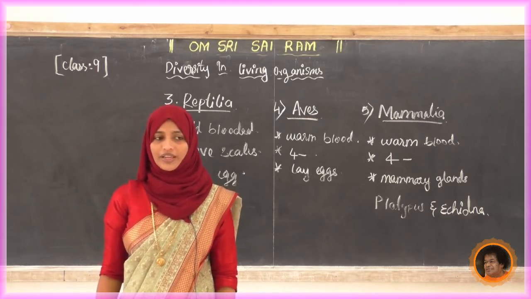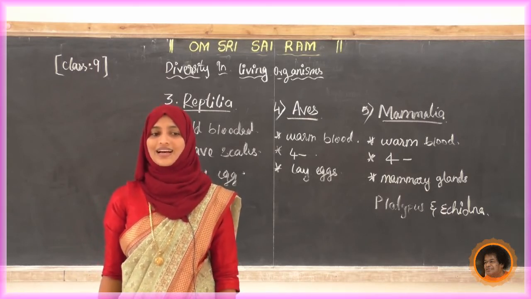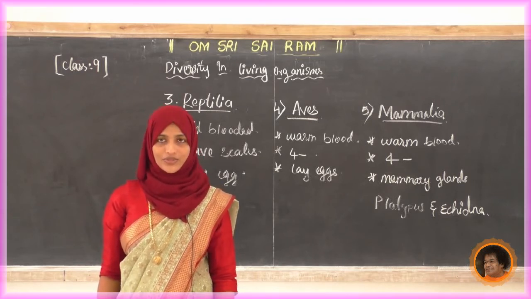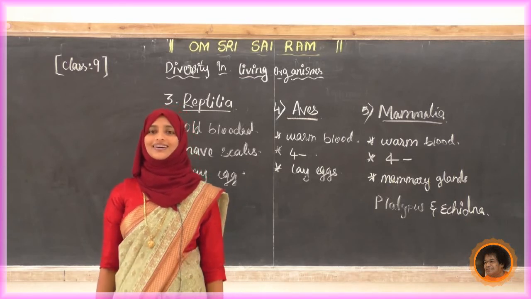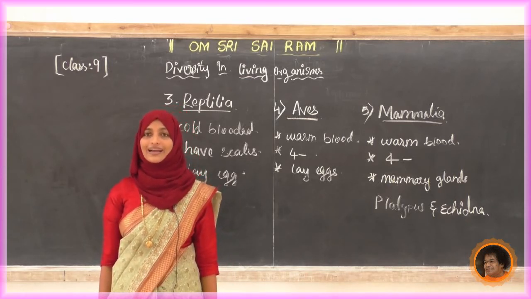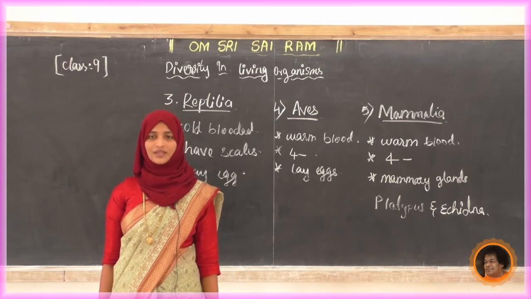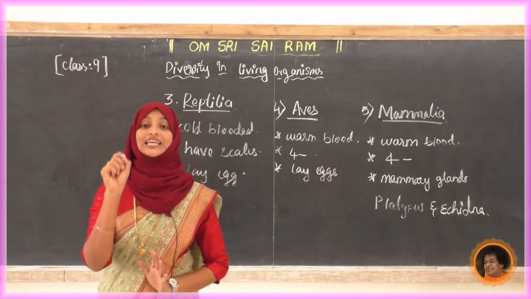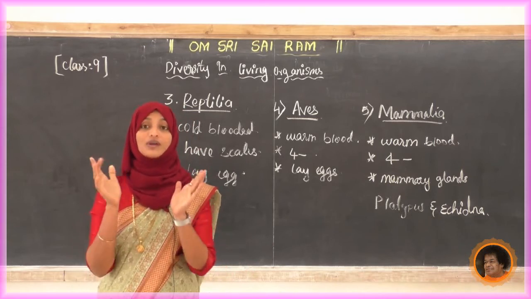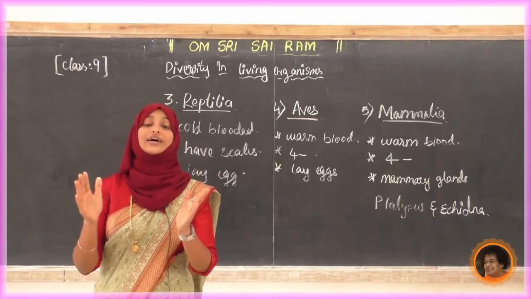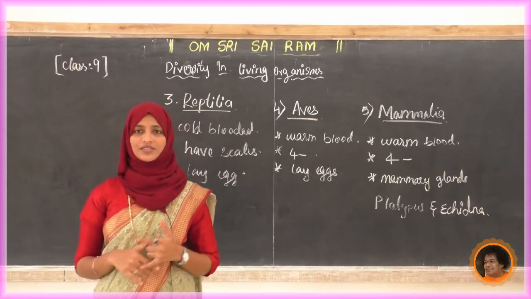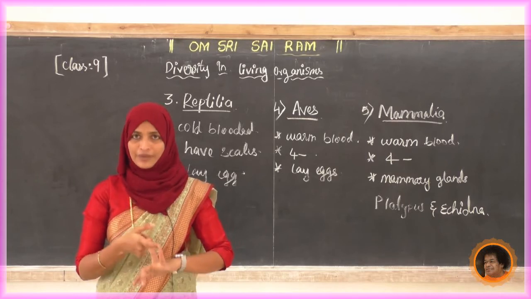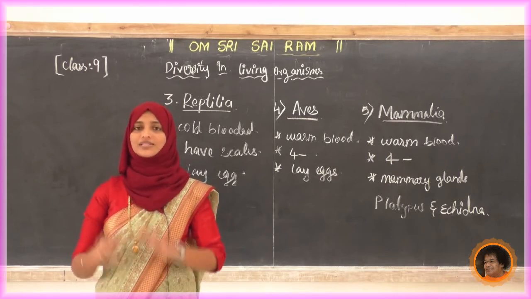Write the difference between cold-blooded animals and warm-blooded animals. Second question: write the characteristics of aves. Third question: by comparing the skin type, you have to take only the skin type and compare all 5 groups. How is the skin type in pisces, in amphibia, in reptiles, aves and mammals?